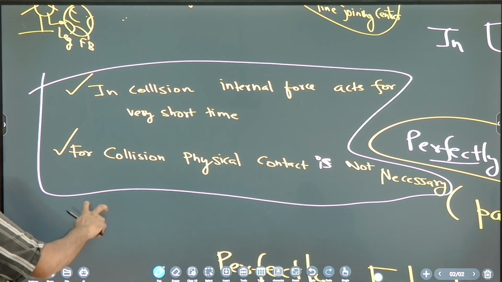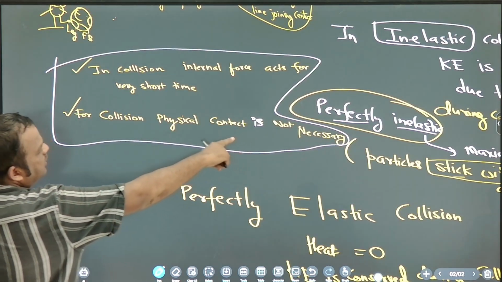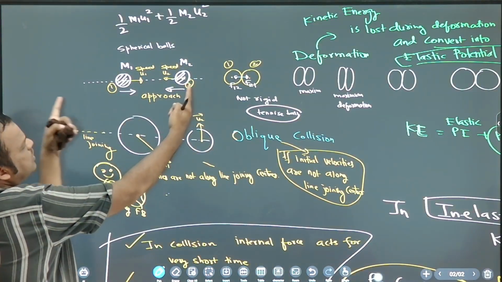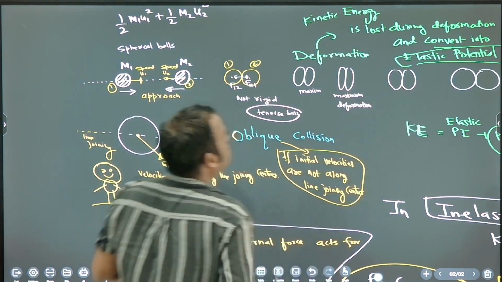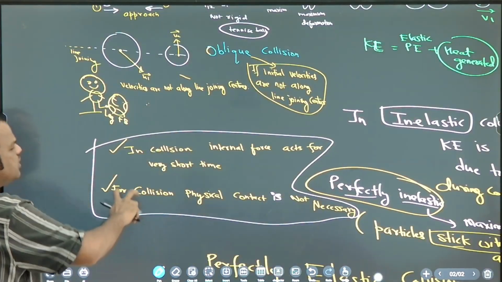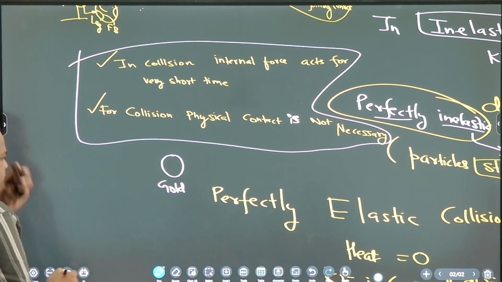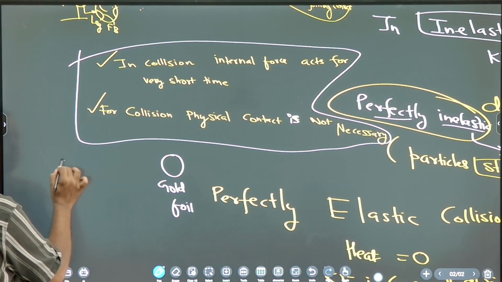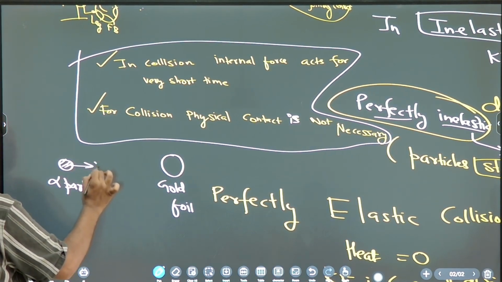We have two examples. One example we have taken, in which physical contact is there: two balls coming, they will hit like this, then again separate, correct? So physical contact is there. But we have one more example in which physical contact is not there. Gold foil experiment. Rutherford performed this. So alpha particle is coming with speed u.